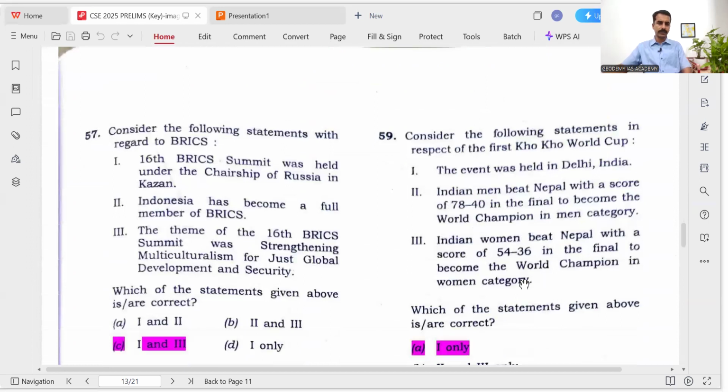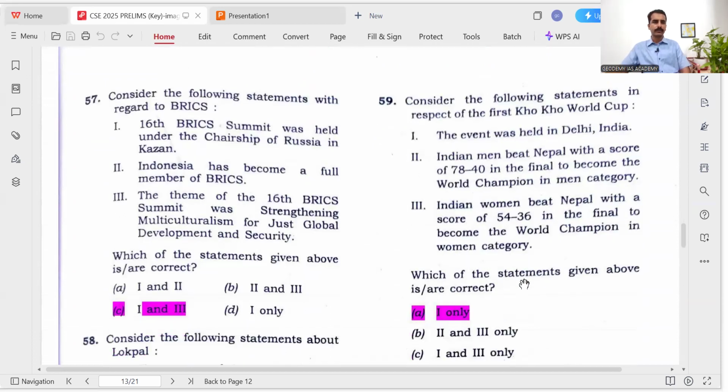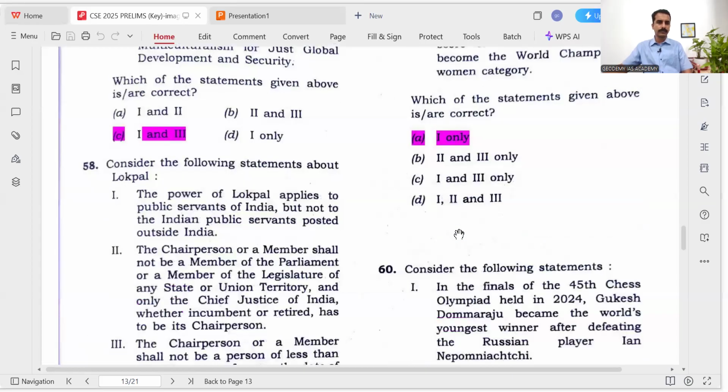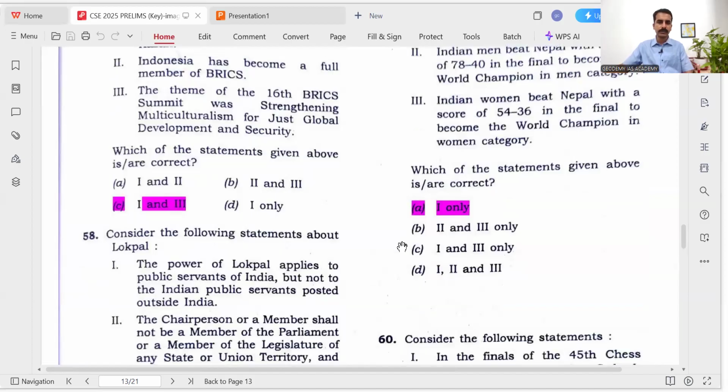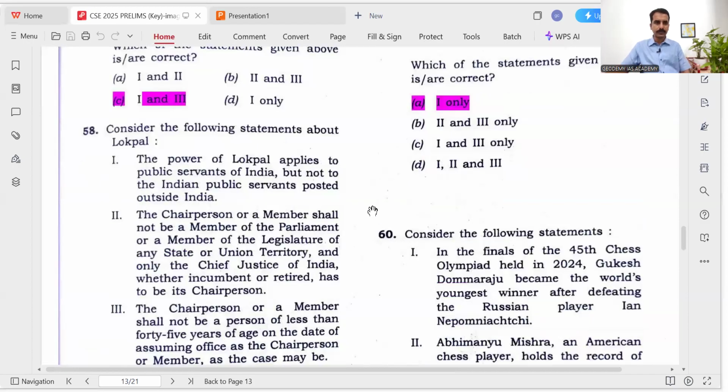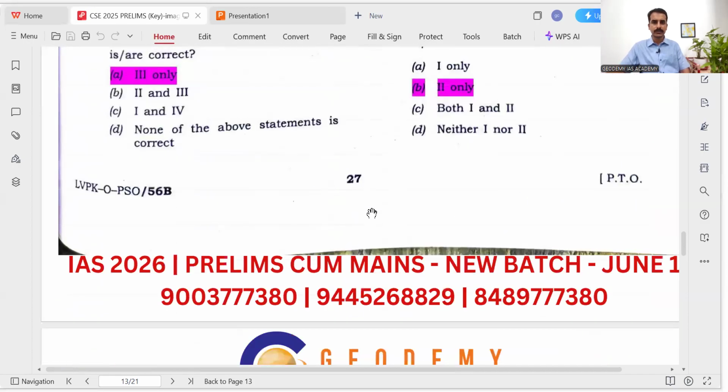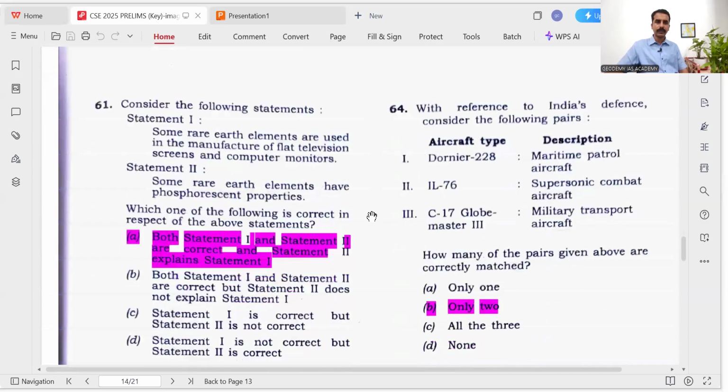These were in the current issues only. So the BRICS summit and various current issues were there. The proposal for the BRICS currency was in the news, that we know. And rare earth elements: about 3 questions related to rare earth elements and critical minerals have been asked this year. It was frequently in the news, particularly in the last 4 months.